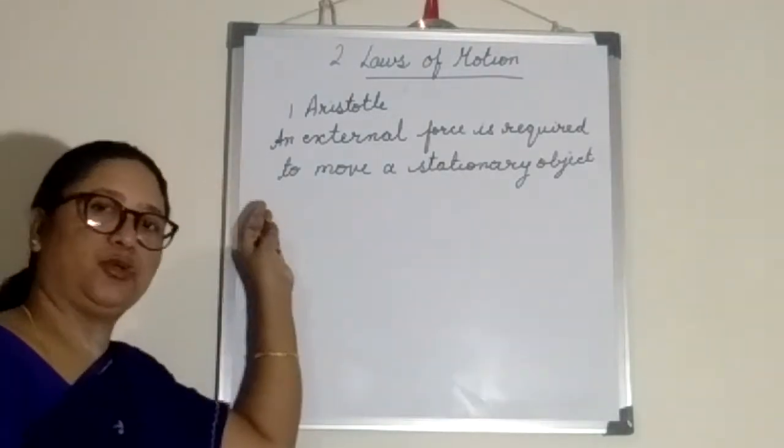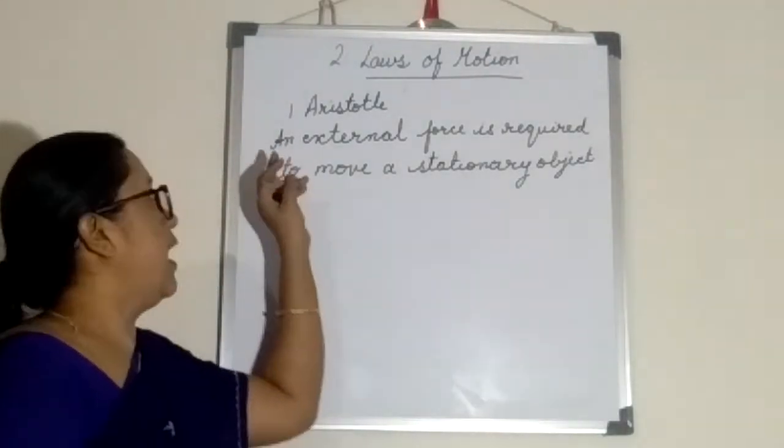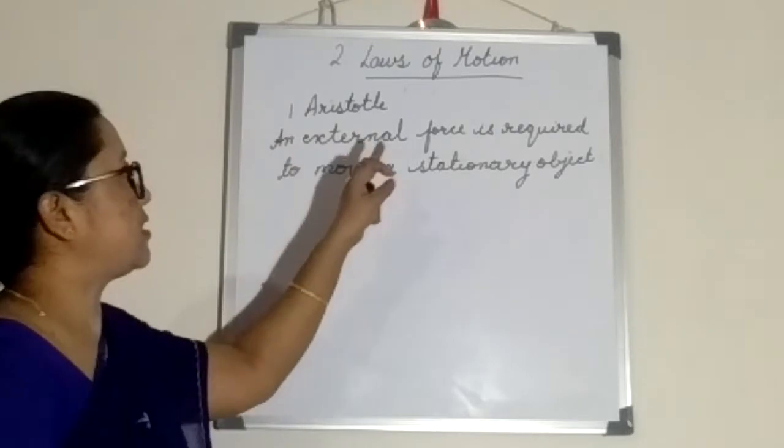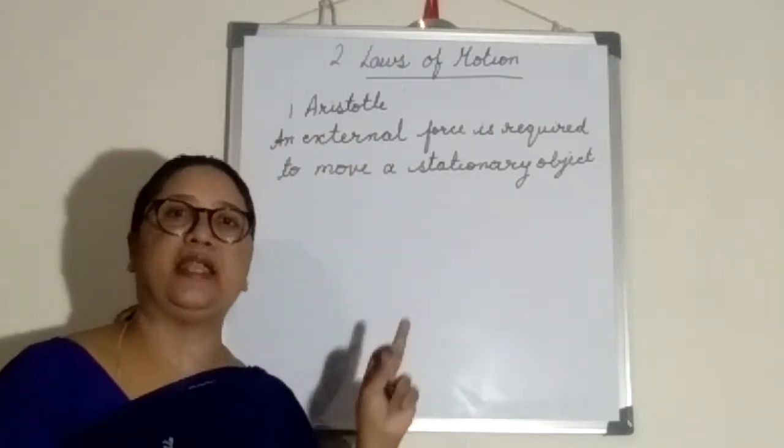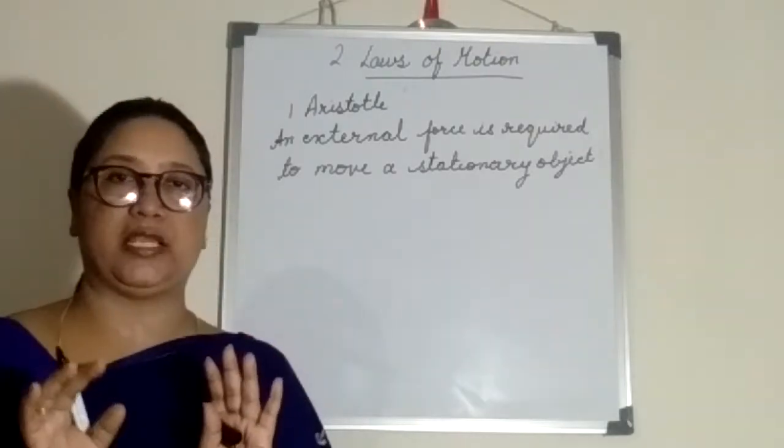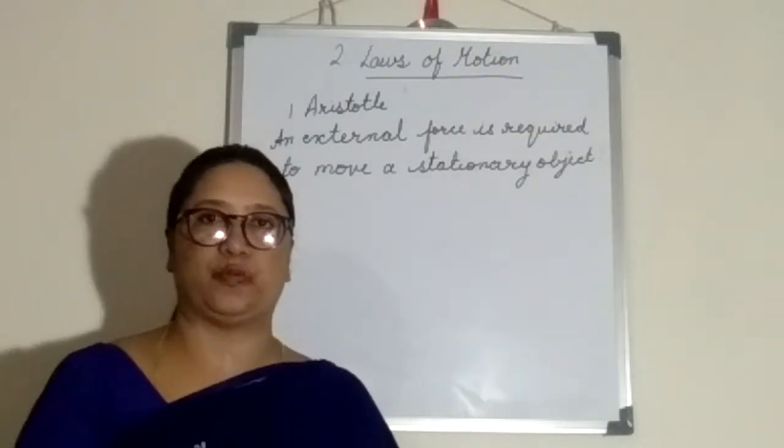This is quite similar to what I said in the beginning, right? Aristotle said that an external force is required to move a stationary object.